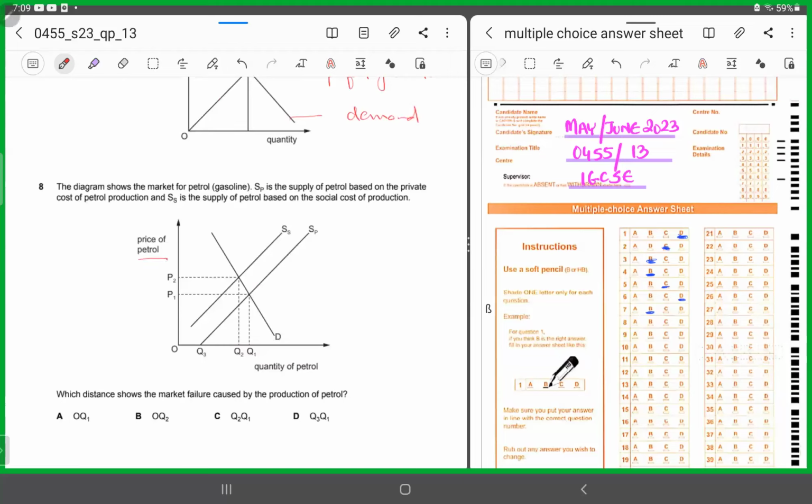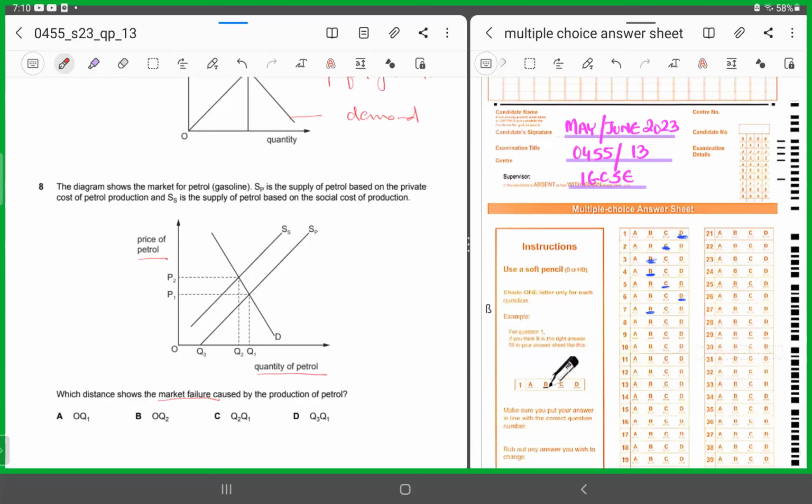On the horizontal axis, they are showing the quantity of petrol. Now, they are saying which distance shows the market failure. Now, what was market failure? Market failure occurs when market forces fail to produce the products that consumers demand in the right quantities and at the lowest possible cost, right? In the right quantities and the lowest possible cost, when the market forces fail to produce it, then a market failure occurs.